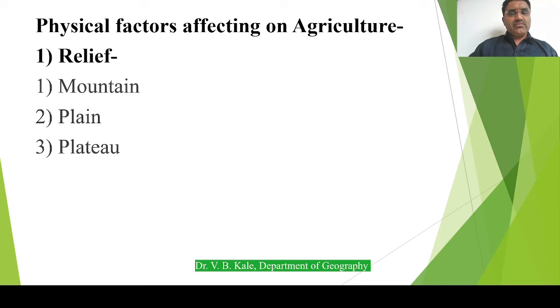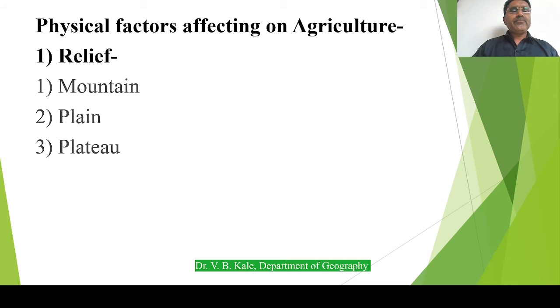Although there is a layer of soil there, that layer is very thin, which can't allow germination of seeds, or let the roots drain water and go into the ground. That makes the problem, and that's why mountainous areas are avoided by people, and there is no possibility of agriculture in the mountainous area.